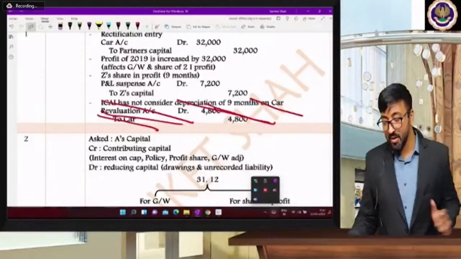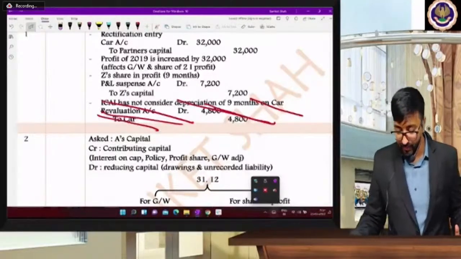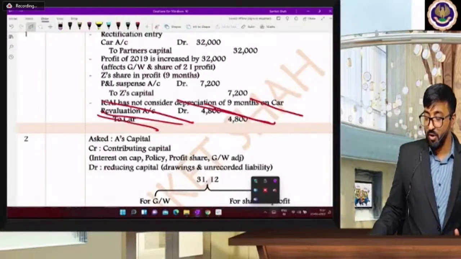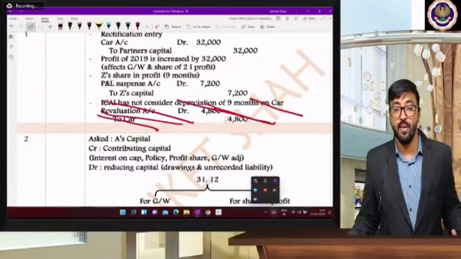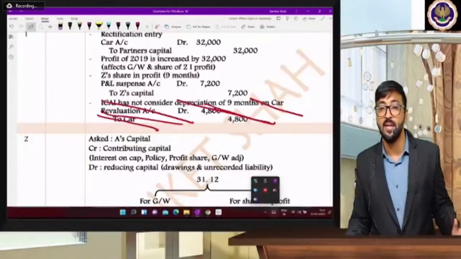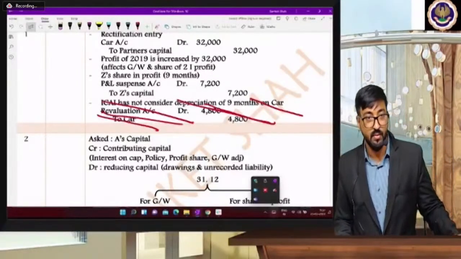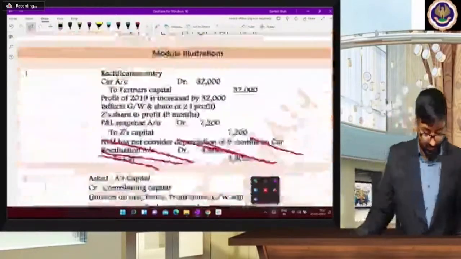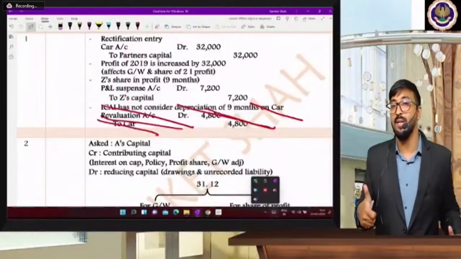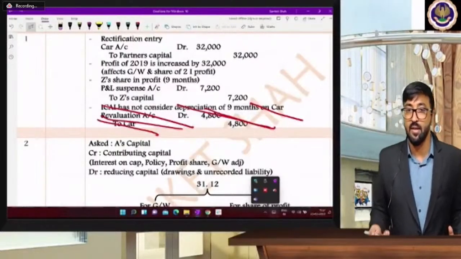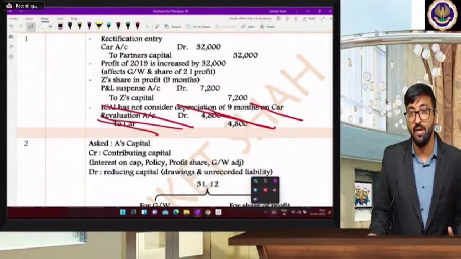Memorandum revaluation account is not there, beta, in this question. Vinita Sharma, sorry. Vinita, a memorandum revaluation account is opened when your assets and liabilities are not getting changed. See, this question has only two important points. One is the rectification entry that you have to pass, and second is that your profit is getting increased, which you have to record.